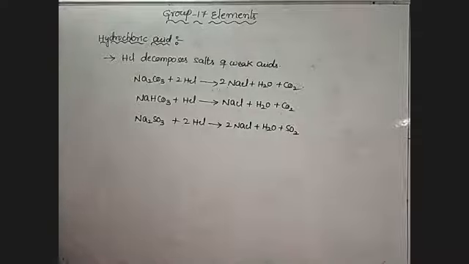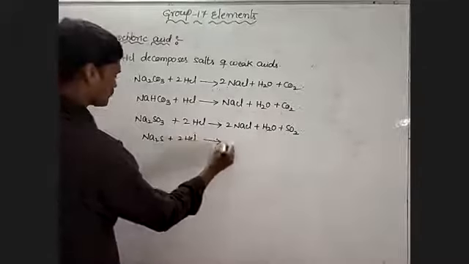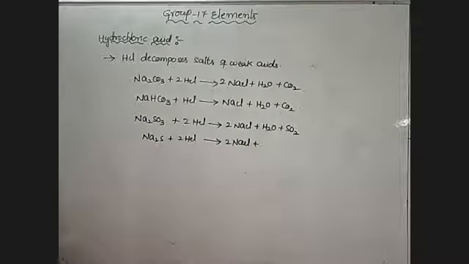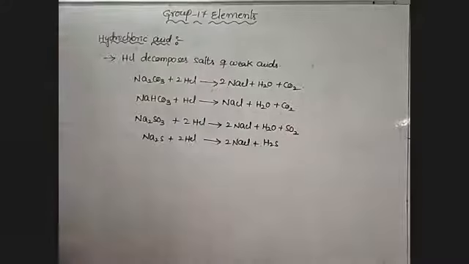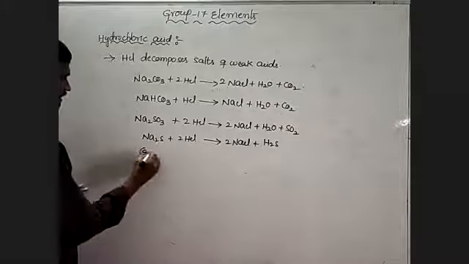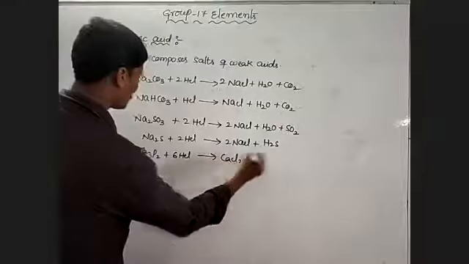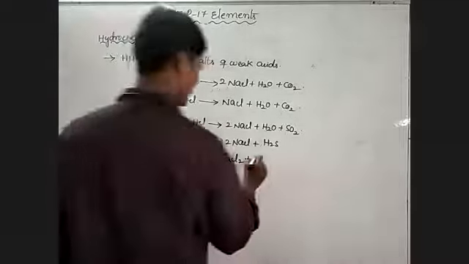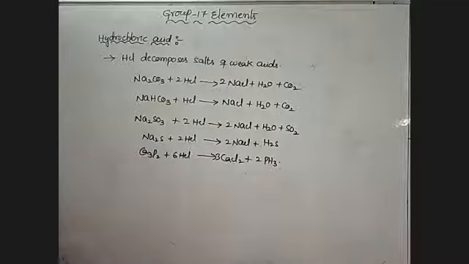And sodium sulfide, Na2S, when combined with HCl, forms 2NaCl, sodium chloride, and H2S, hydrogen sulfide. Let us take another one: calcium phosphide, Ca3P2 plus 6HCl gives rise to CaCl2 and 2PH3, phosphine. Okay, these are the reactions.